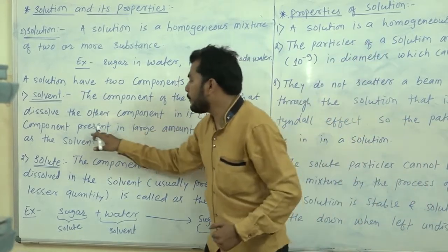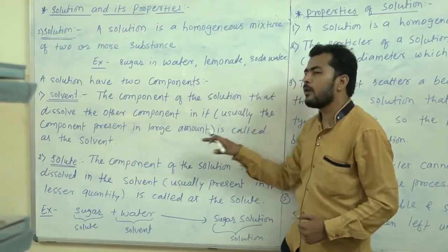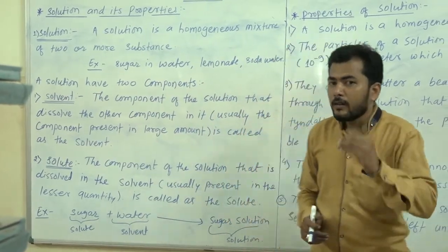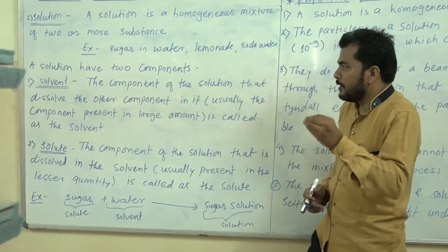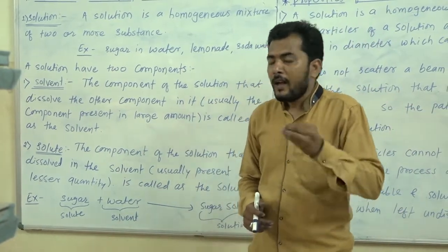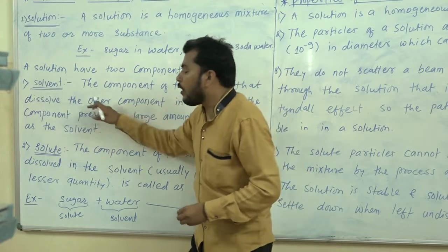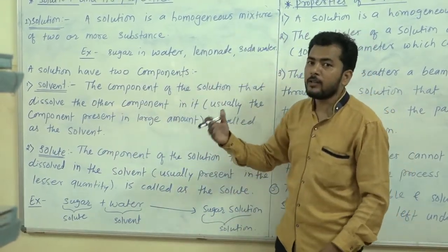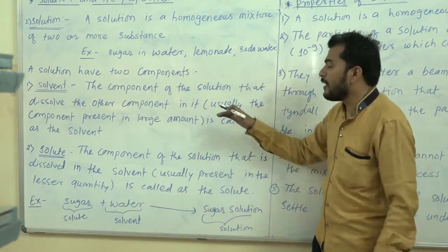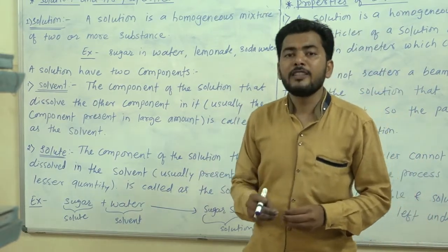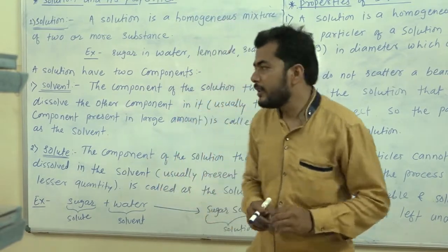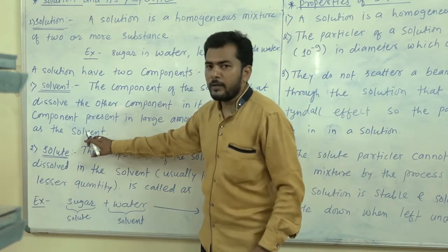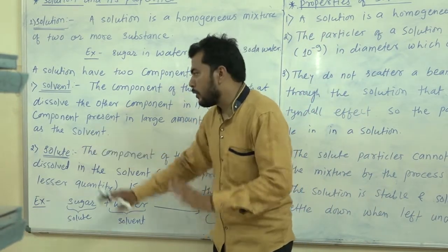Usually the component present in a large amount is called the solvent. What is solvent? It is a component of the solution that dissolves the other component of the solution, and usually this solvent is present in a large quantity. That is known as the solvent. I hope that you understood about solvent.